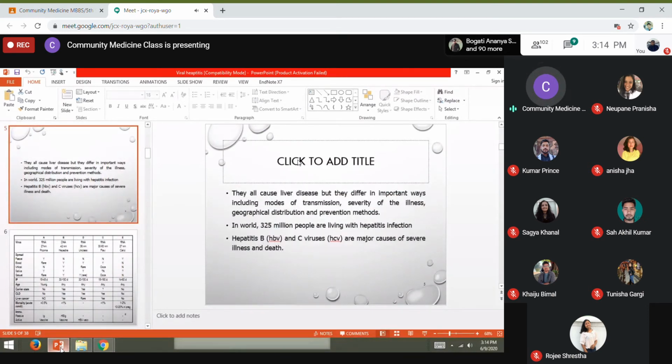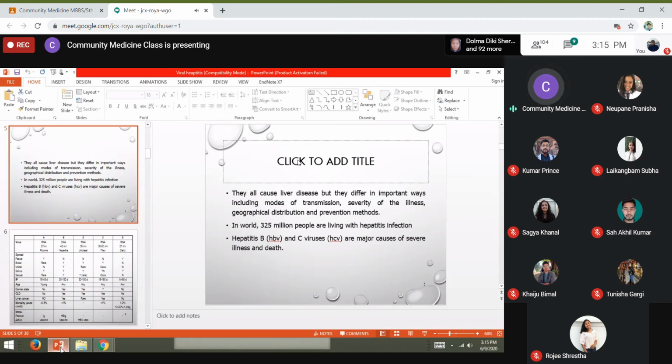So we know there are different types of hepatitis, and we have known about the names also. Each hepatitis has its own mode of transmission, its own severity of illness, its own geographical distribution and prevention method. In the world, around 325 million people are living with hepatitis infection. There are so many people living with hepatitis infection.